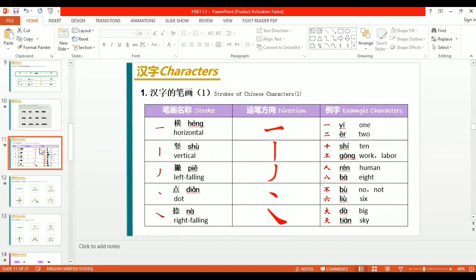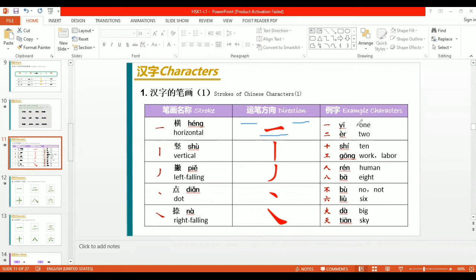Now we will come to the strokes of the Chinese characters. Here you can understand how the Chinese characters of different words are made, and what the names of the strokes are. Okay, the straight line, just like this, will always be known as héng, horizontal line. So in which words is this straight line used? Here are the example structures.